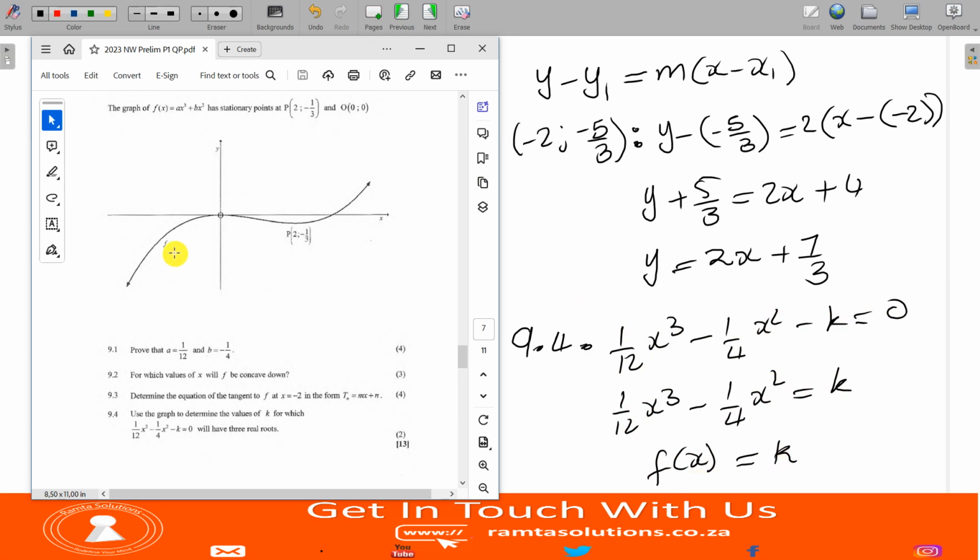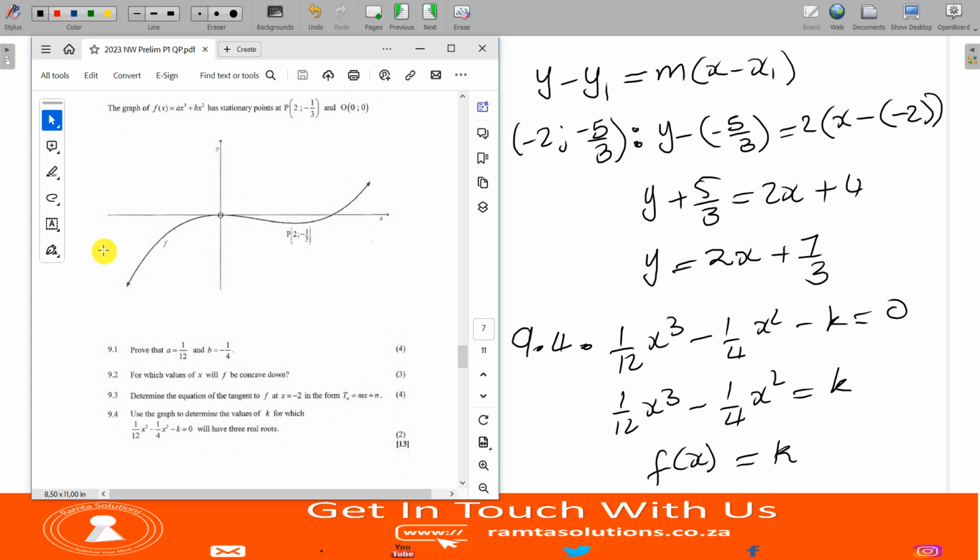So when you are writing an exam, I want you to hold your ruler like this. Now, you need to look at your critical values, your stationary points. Start at this point here. So go below it. When you go below it, as you see, that ruler will be cutting the graph only once. Now go back to your critical point.